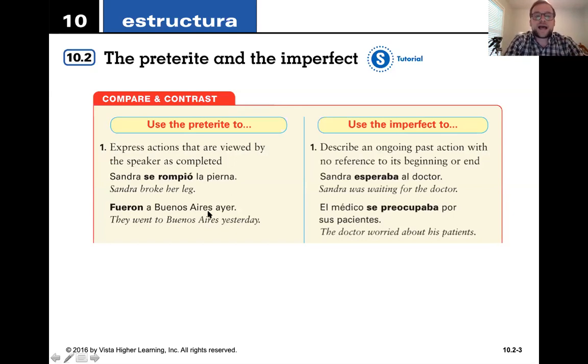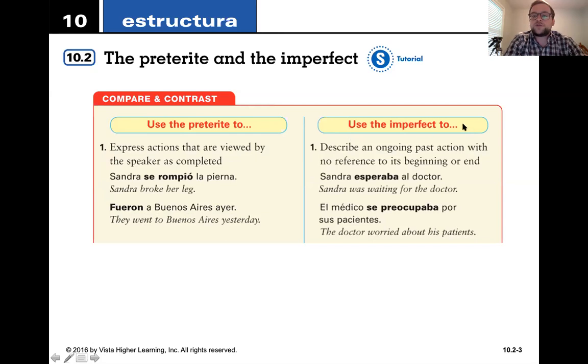Fueron a Buenos Aires ayer. Another thing: when you see things like yesterday, that has a clear timeline, right? You can mark the beginning and an end of an activity or an action. Then you would use the preterite. Fueron a Buenos Aires ayer. If you were talking about how they used to go to Buenos Aires a lot: Iban a Buenos Aires todos los veranos. Every summer they went to Buenos Aires. Todos los veranos iban a Buenos Aires, right? That's when you would use the imperfect. But yesterday has a clear beginning and an end, so you would use the preterite.